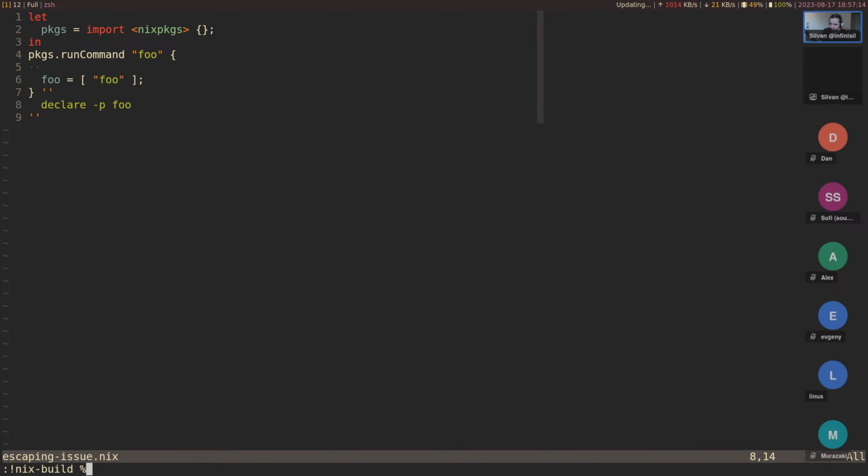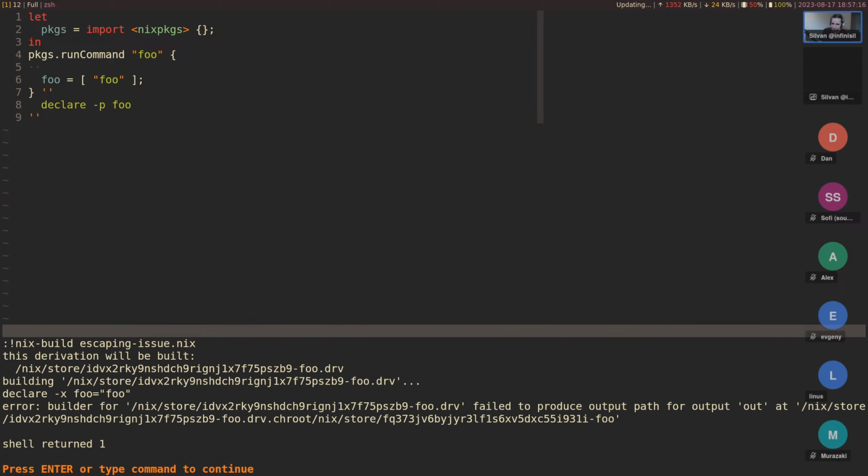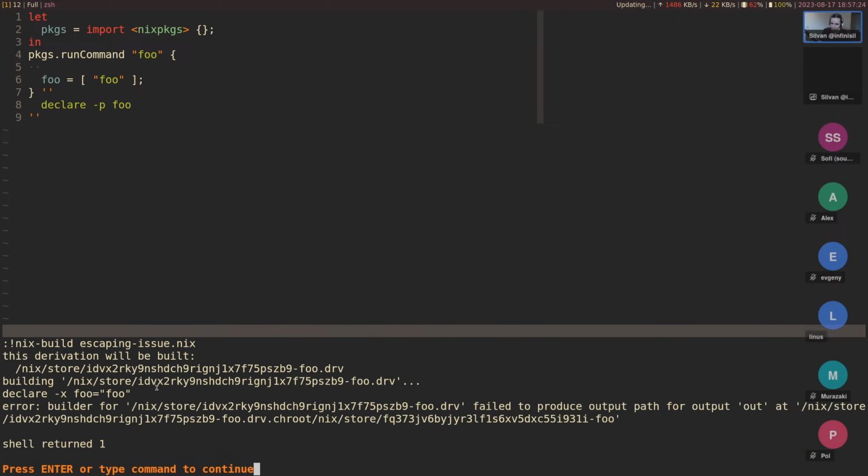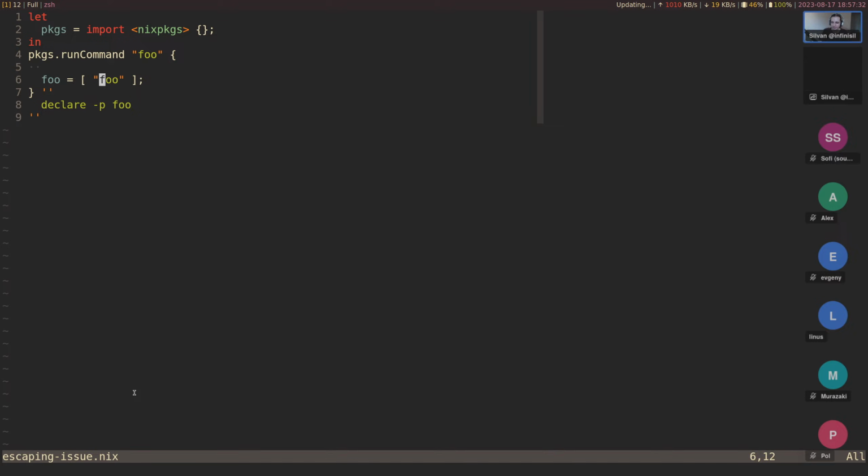That's a bash thing, but it might work. Yeah, that works. So foo is declared as foo. Actually, this is not entirely as expected. It's declared as -x, which I believe is a normal variable. It's not declared as an array, and so this also means that the escaping in here doesn't work.